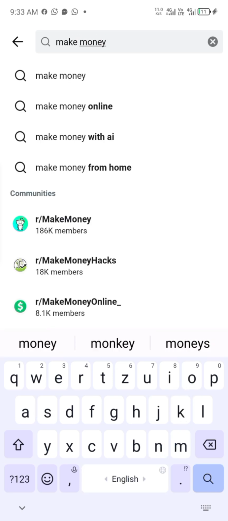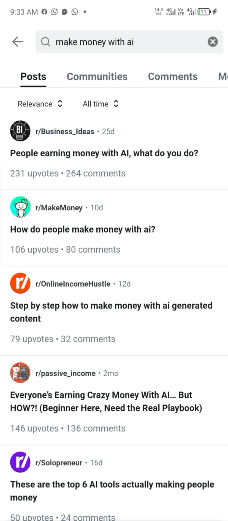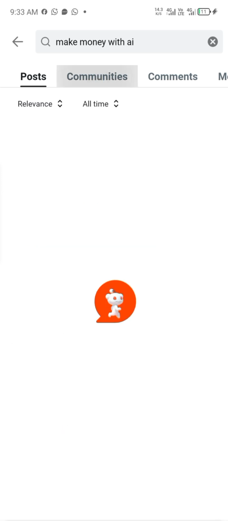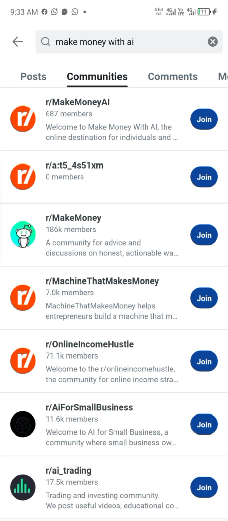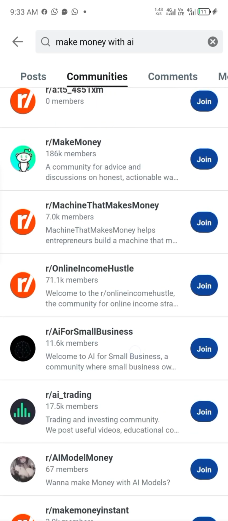You can see make money with AI. Just pick any one. Let's say I want to find a subreddit that shares ideas about it. So these are posts people have made, but then I want to filter communities I can join, so I can join the conversation. You can see this particular community has 687 members. You can look at the ones that have high numbers. All right, so this one has 186k members. I think I will join that one now.